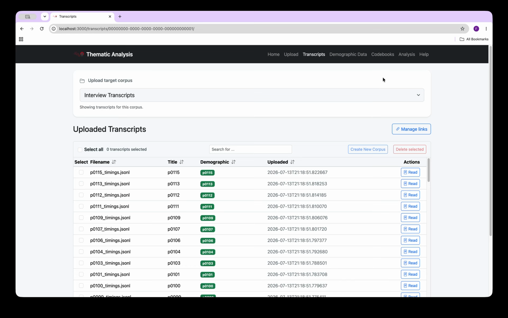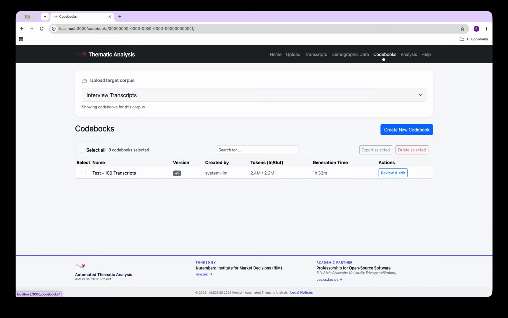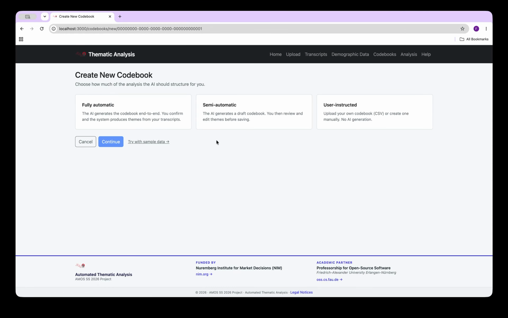The next step, once all the data is entered into the system, is to generate a codebook. First, you choose a corpus, which is how we call a collection of transcripts, and then you create a new codebook. There are three main modes for codebook generation. The most interesting one is fully automatic. This one, the system does everything for you.